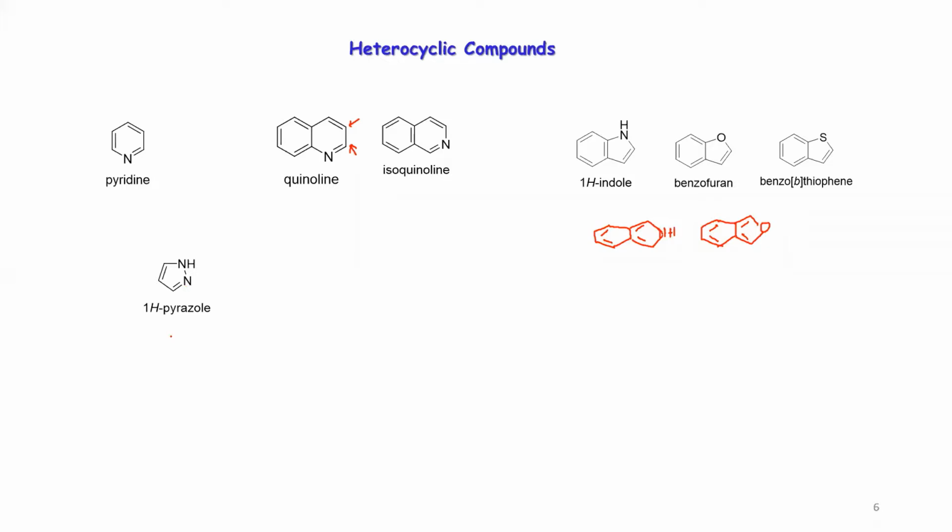Can you guess how many isomers are possible for pyrazole? Quickly. I think, sir, 4.